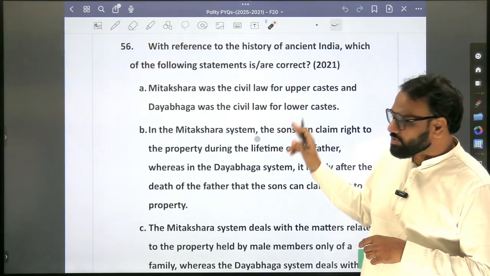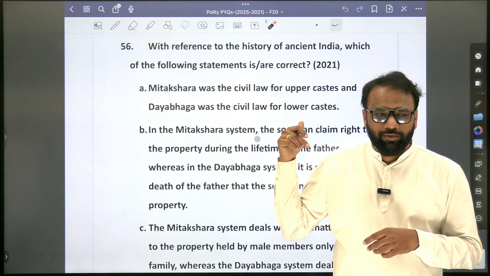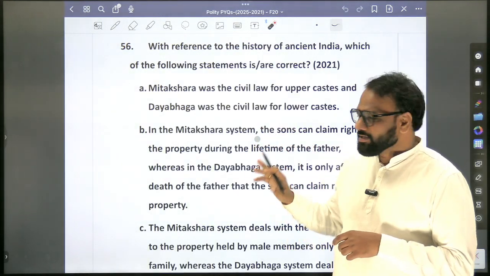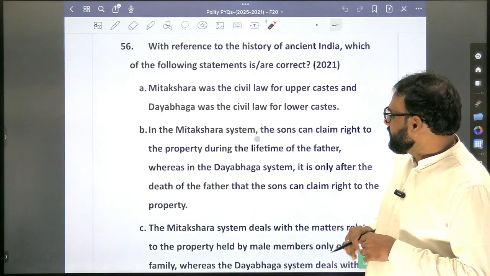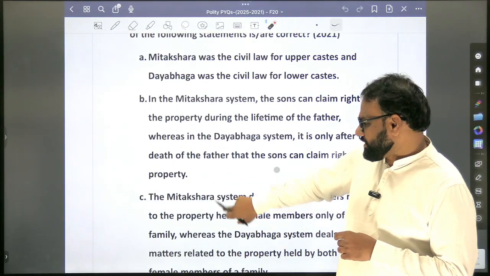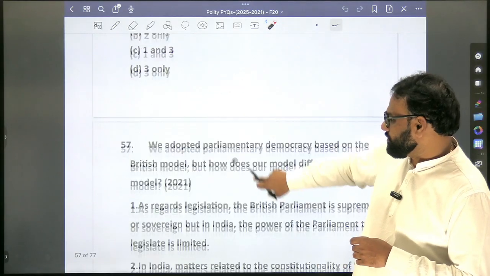I think this question we already discussed during the discussion of history. This is a current affairs based question: Mitakshara and Dayabhaga. What do they deal with? Inheritance. Inheritance we have already discussed. You can just refer to the same question.